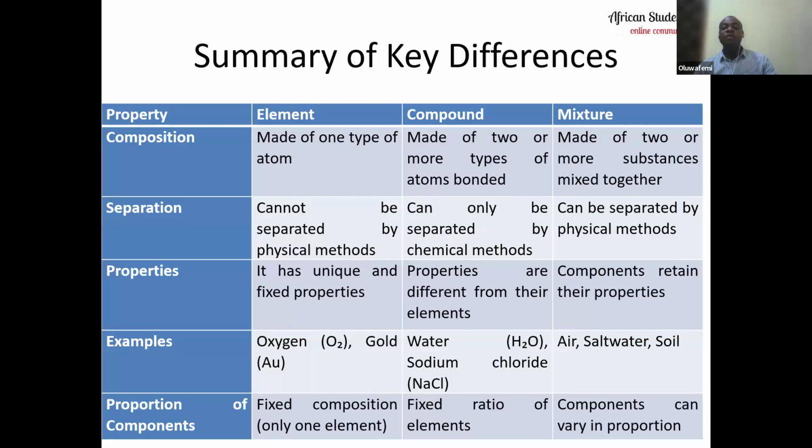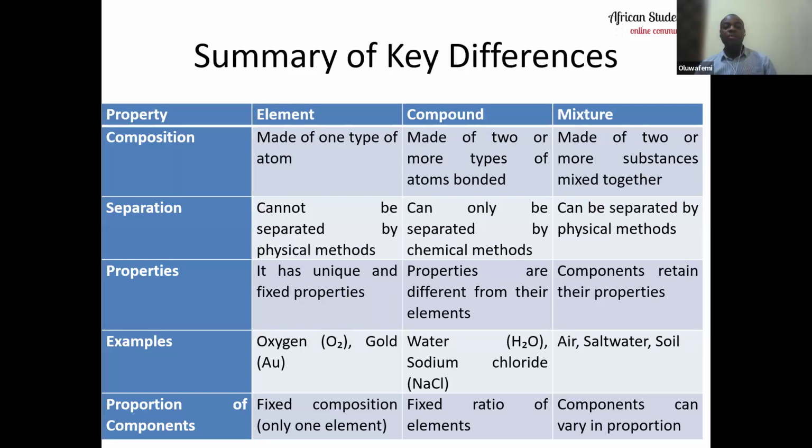Another way we can differentiate between elements, compounds, and mixtures is based on their properties. Elements have what we call unique and fixed properties. For compounds, their properties are different from their elements. I've explained that earlier. For mixtures, components retain their properties in the mixture, so to speak. We can also differentiate them based on examples. Elements include oxygen, gold, and so on. For compounds, you have water and sodium chloride. For mixtures, you have air, salt water, soil, and so on.